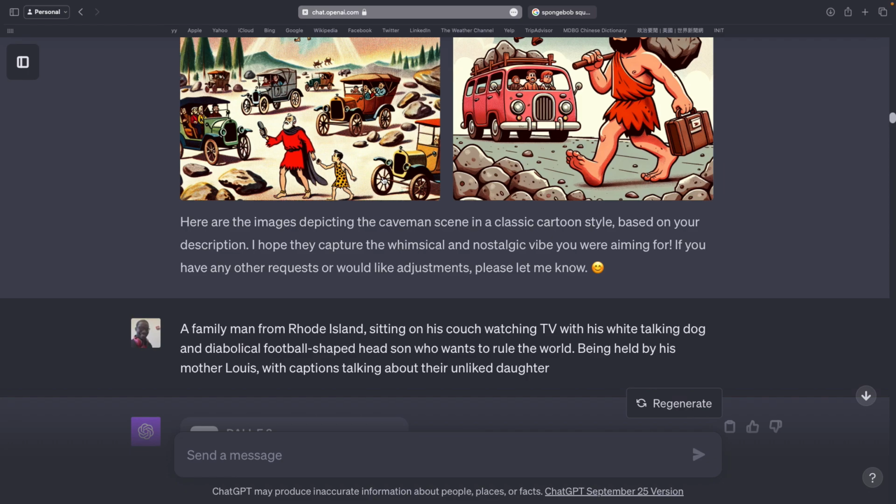I'm a Family Guy fan. I was just like, Peter Griffin. That's pretty generic. So, without saying Peter Griffin, without saying the password, how do we describe Peter? So, Peter's a man, a family man from Rhode Island, sitting on his couch watching TV with his white talking dog and diabolical football shaped head son who wants to rule the world, being held by his mother Lois, with captions talking about their unliked daughter. Now, in my mind, that was pretty descriptive of Family Guy.